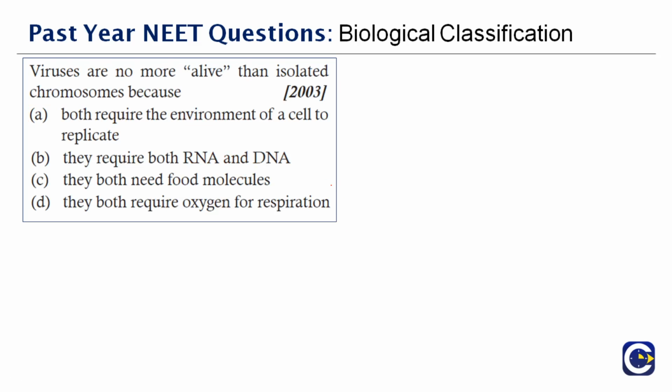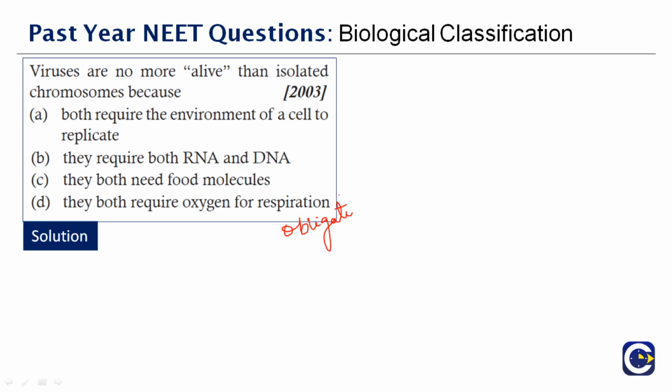Next question here. Viruses are no more alive than isolated chromosomes because of dash. See, viruses can live only inside a host cell. I said they are obligate. Obligate means they are inert. They have to survive inside a host. Once they get out of the host, or once they are eliminated from the host, they cannot survive. They are fully dependent upon the host.